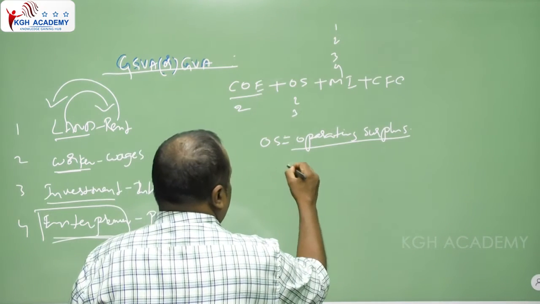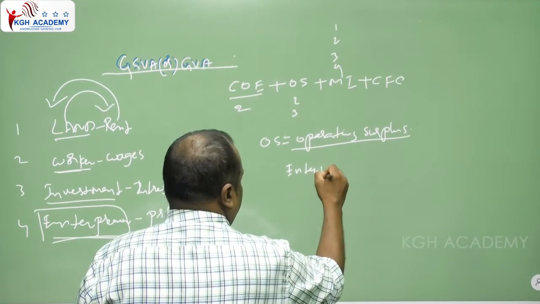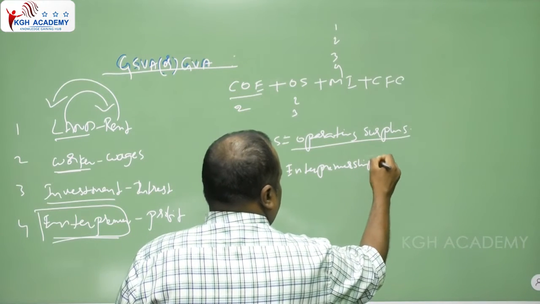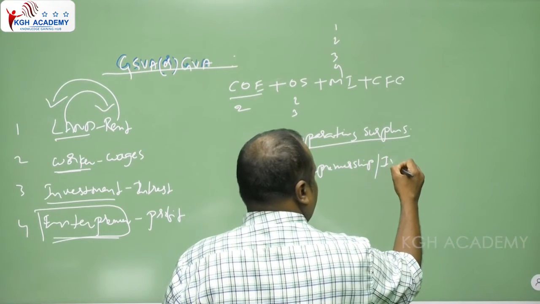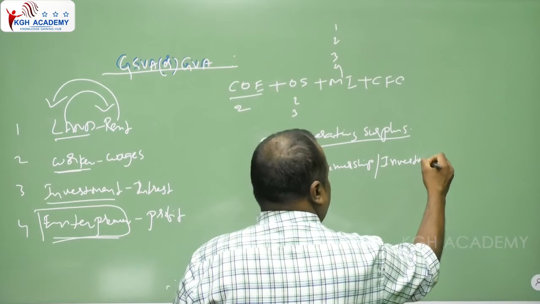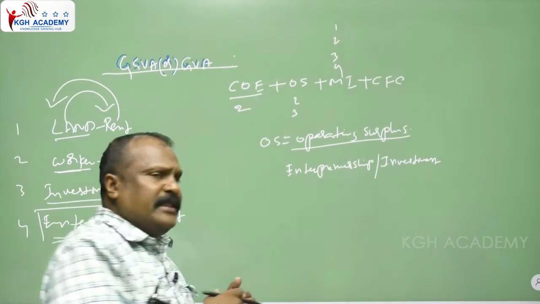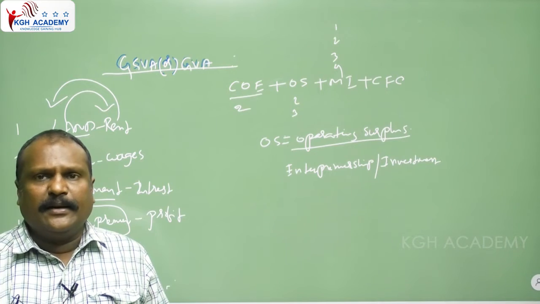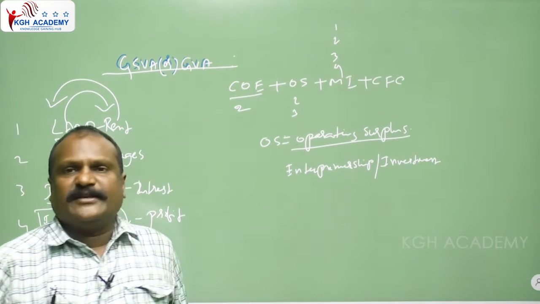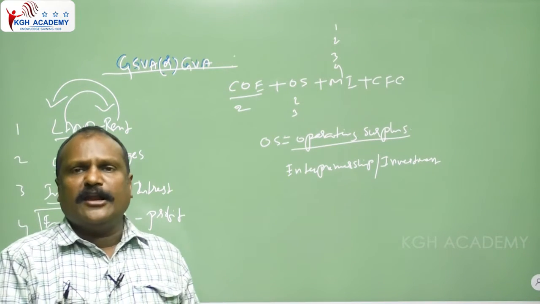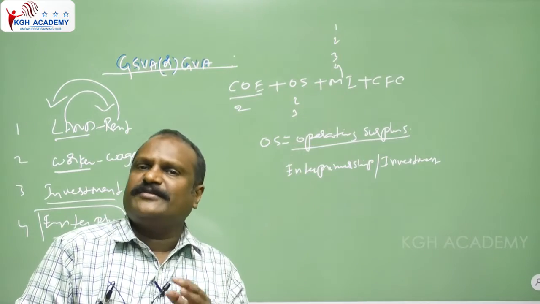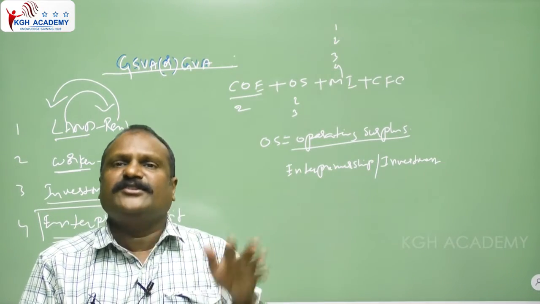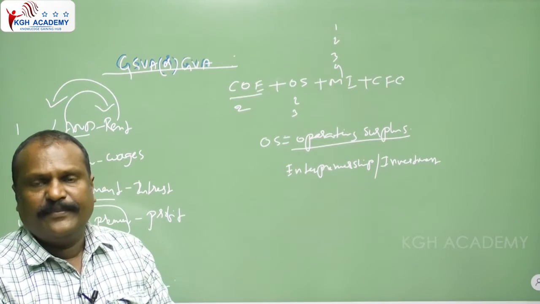See, entrepreneurship and investment, that is the capital. When the entrepreneurship and the capital are provided, that is called the operating surplus. In the economy, to produce goods and services, four factors are needed, and income from the four factors is counted in the GSVA.